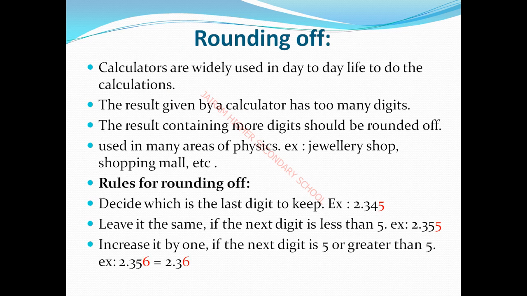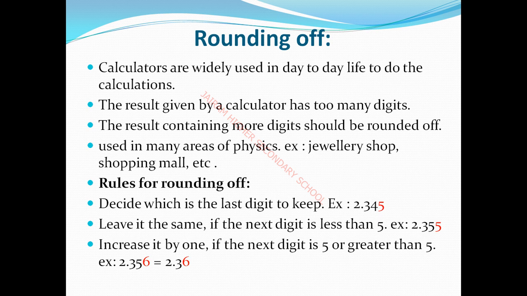Okay, next topic is rounding off. We all use calculators for sum calculations. For addition or multiplication of two values you do very well. But for three or four digits multiplied three or four times, we use the calculator.